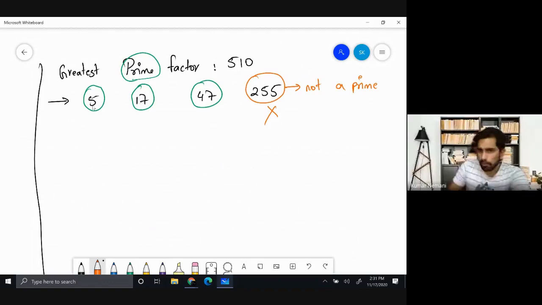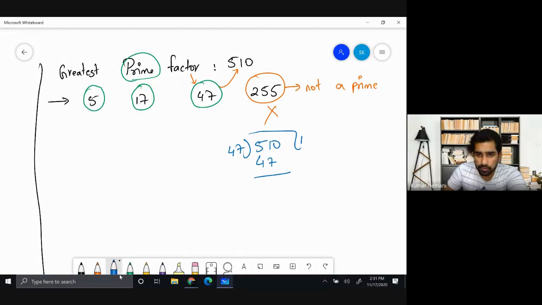But think about this. Is 47 a factor of 510? So let us see. Let us divide 510 by 47. 47 times 1 is 47. So you're pulling out 4 and you're pulling out 0. So you put 0 over here, 4, and then you put a decimal to make it 0. So you have to multiply with something else.